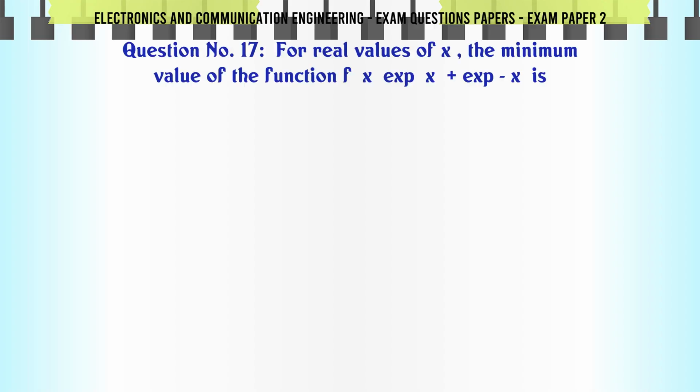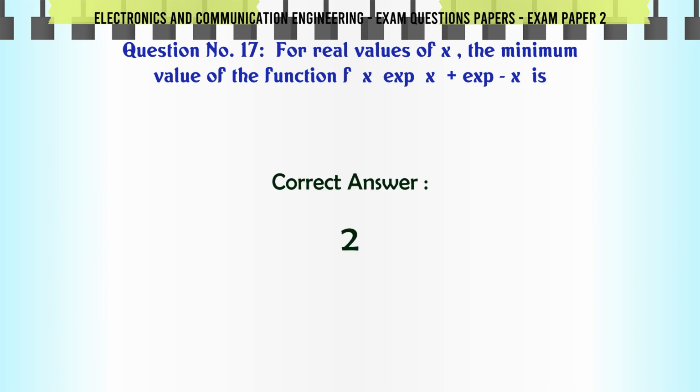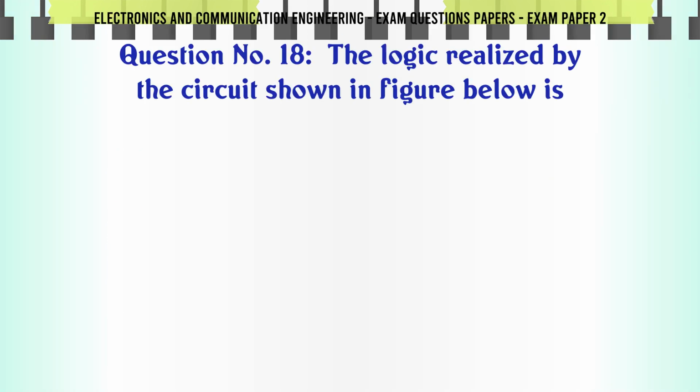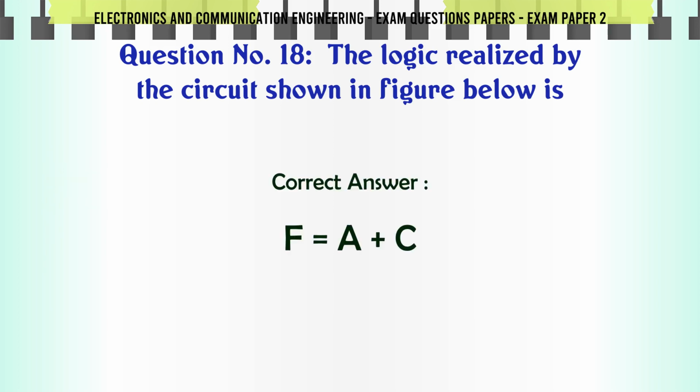For real values of x, the minimum value of the function f(x) = exp(x) + exp(-x) is A. 2. B. 1. C. 0.5. D. 0. The correct answer is 2. The logic realized by the circuit shown in the figure below is A. F = AC. B. F = A'C. C. F = BC. D. F = B'C. The correct answer is F = AC.